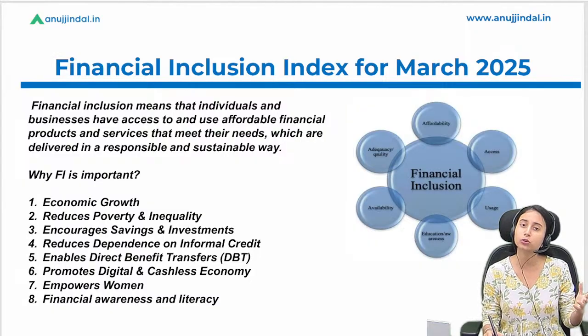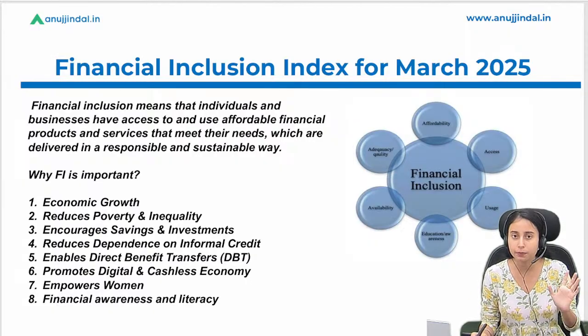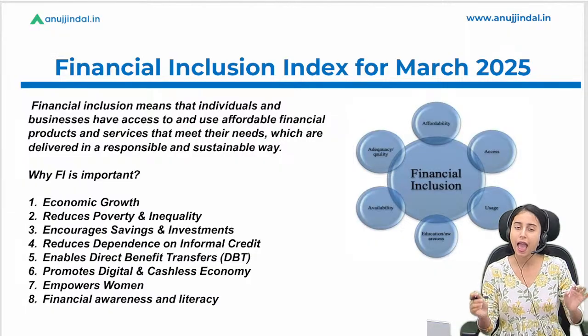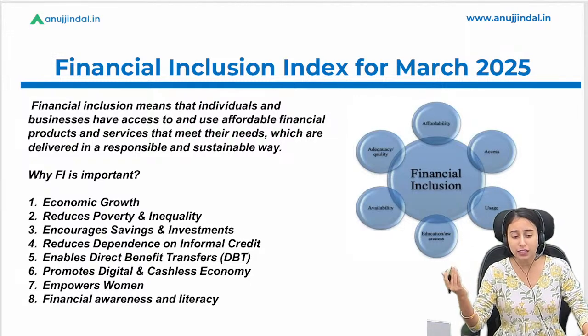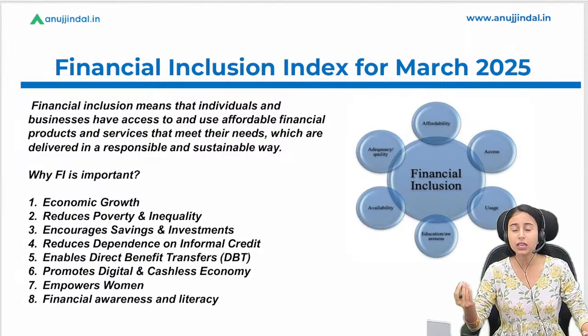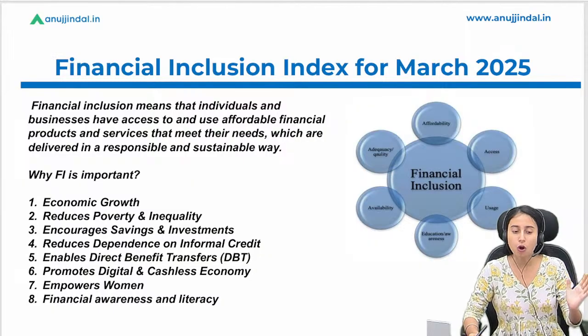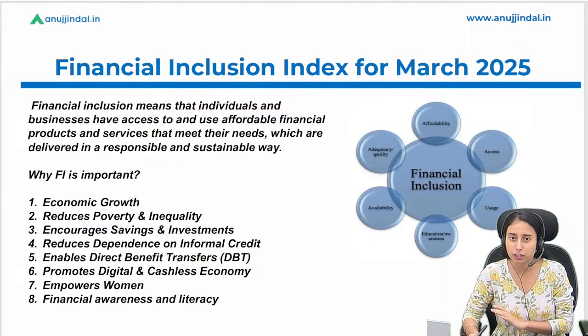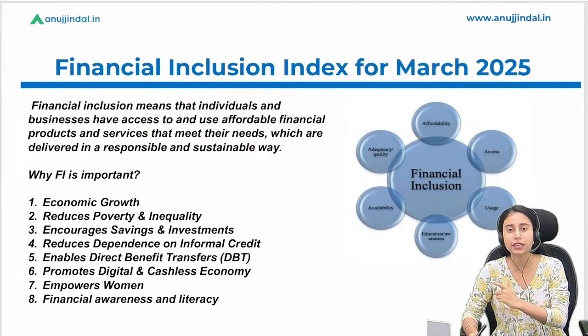So basically, financial inclusion gives an individual and a business access to basic financial services in a very affordable way, accessible to that particular individual or business as per their requirement and need. So all such things are contributing towards the benefit of such individuals and businesses in their financial management, right? All these things are a part of financial inclusion. We have to make our basic financial services affordable and accessible for each and every individual, right?